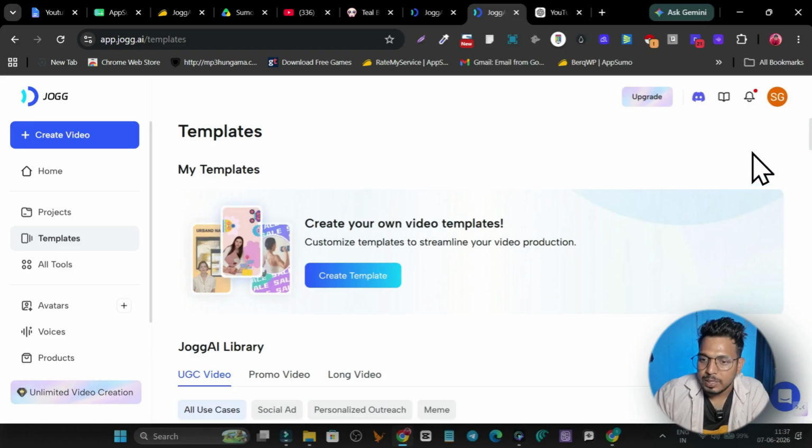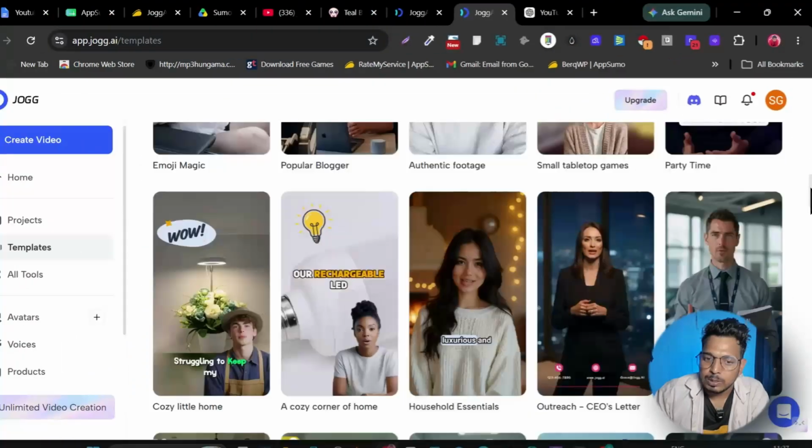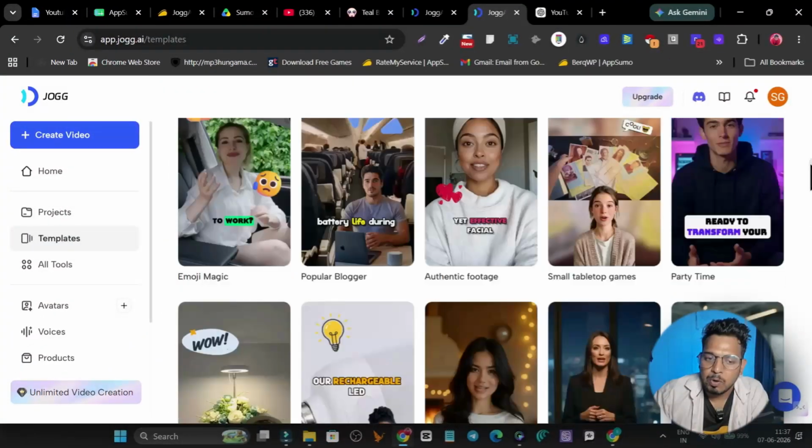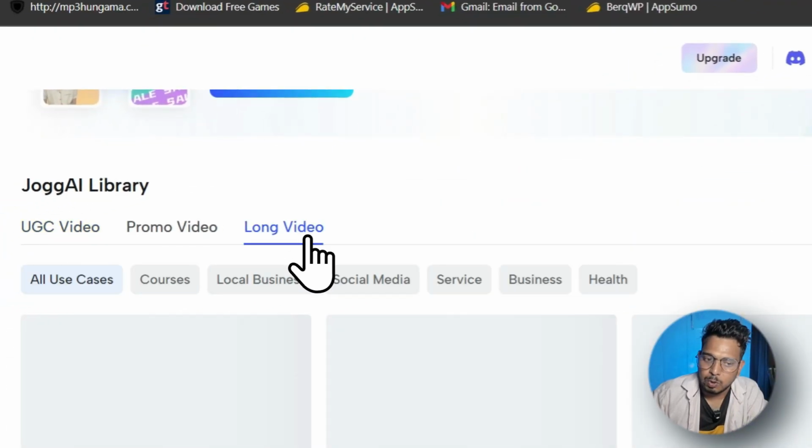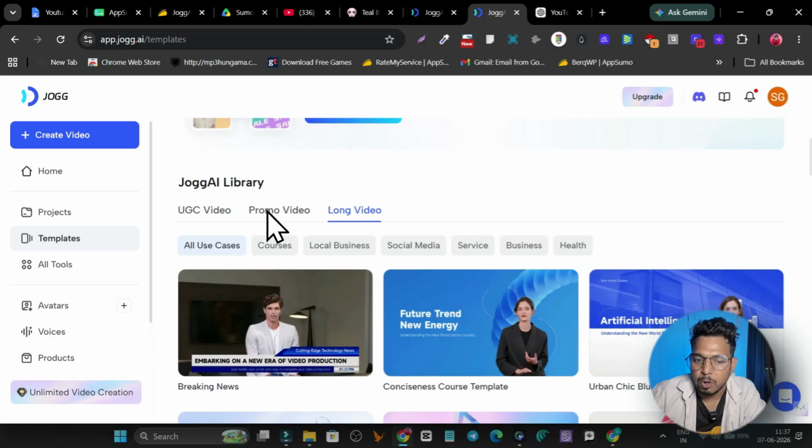So this is all the templates available. You can use any of them if you want to create a promo video or the promotional video here. You can also use it for the long videos. So no matter whether it's the short video or the long video, you can choose it here. But we want to create the videos with our own voice or the digital avatar here. So we have to go to the avatar section here.